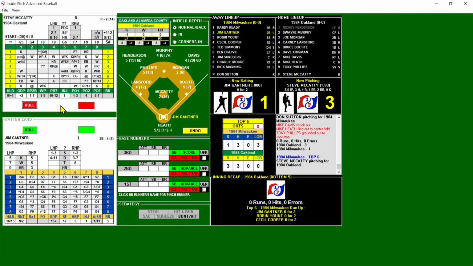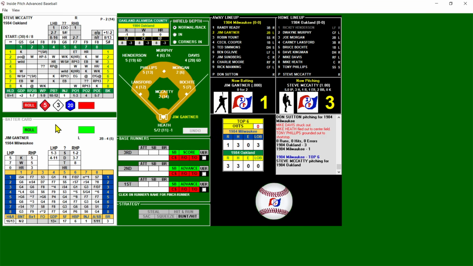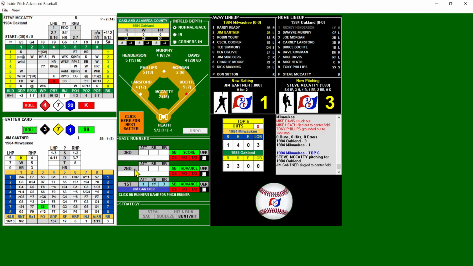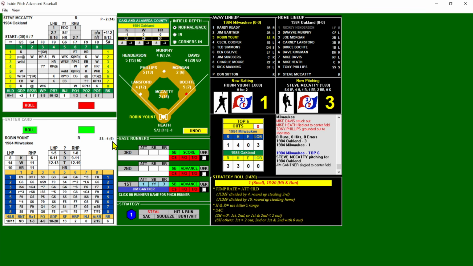So we go top of the 6th inning. Gantner will lead it off against McCaddy. Only 3 hits each side in this game. K chance will miss. 20 is way too high for Gantner. And there's a base hit to center field. So Gantner is on. Runner on first. And now he gets the steal. He's at 11. Oh boy.